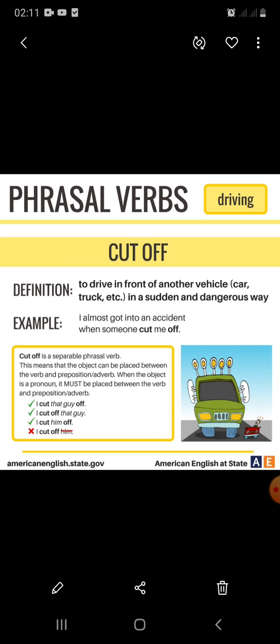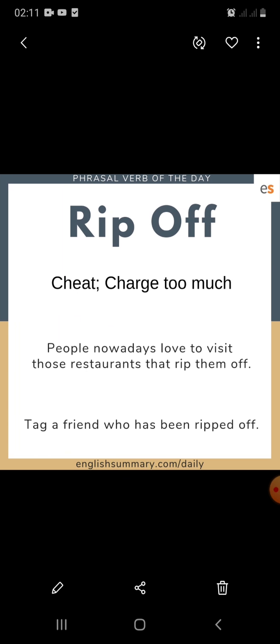To cut off is a separable phrasal verb, which means that the object can be placed between the verb and the preposition. As we explained before, I cut that guy off. I cut off that guy. I cut him off. I cut off him is incorrect. The last one is incorrect. You cannot say that.